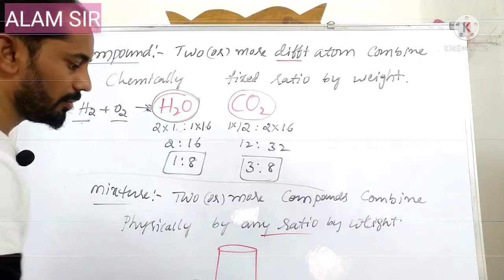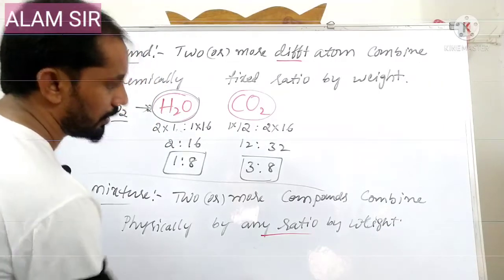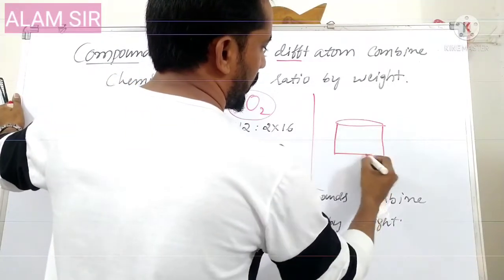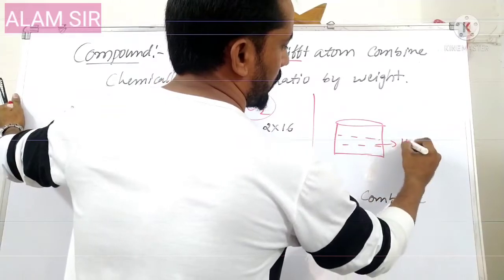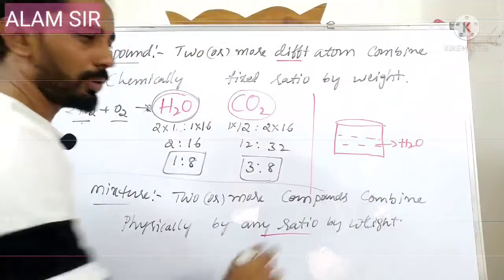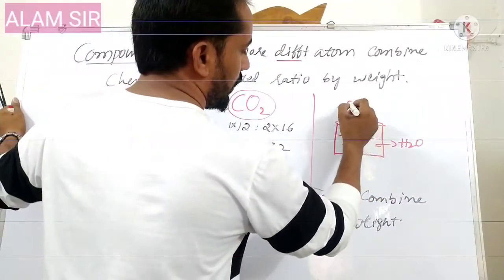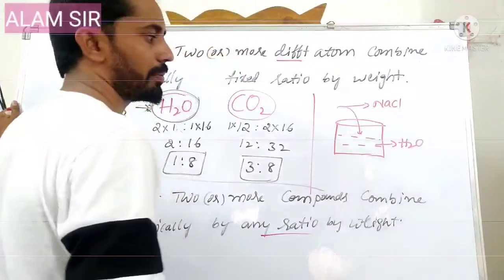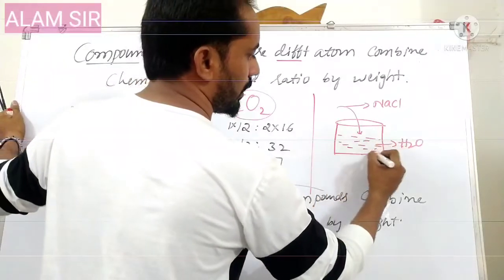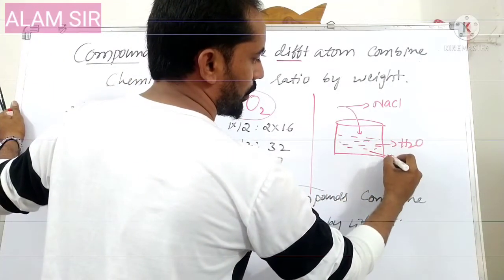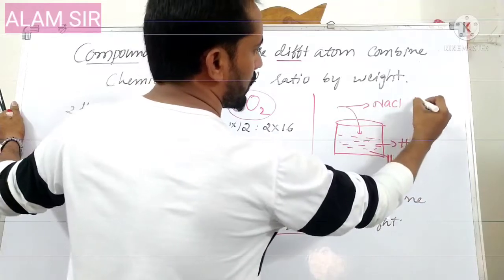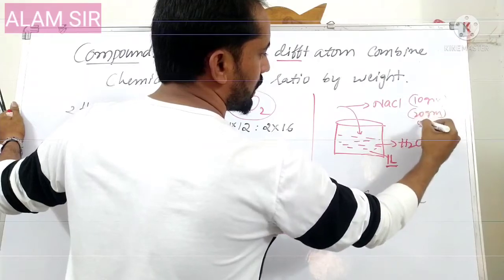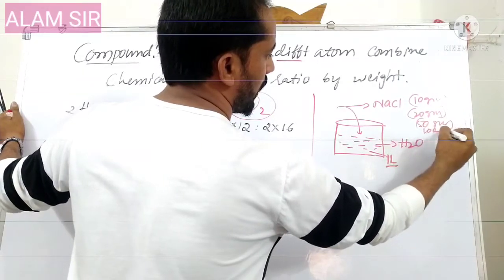For example, you can take water. Water is one compound. To this I can add sugar or salt, also a compound. Suppose to 1 liter of water, I first add 10 grams of sugar, next I add 20 grams, next 50 grams, next 100 grams.